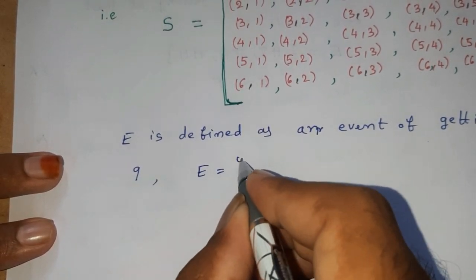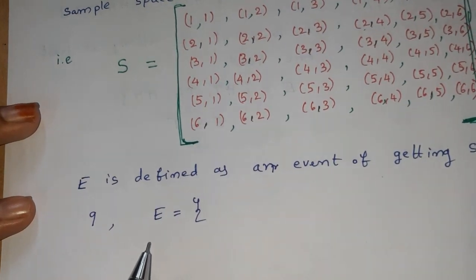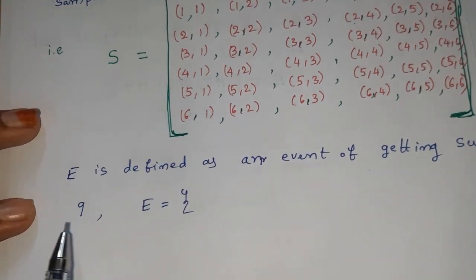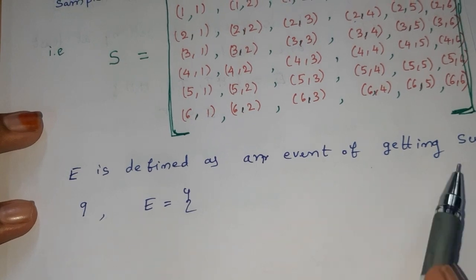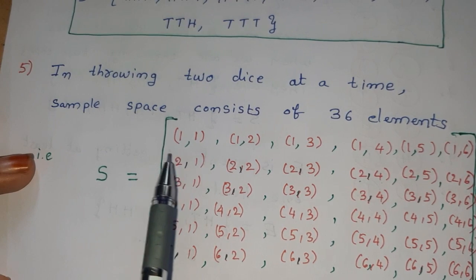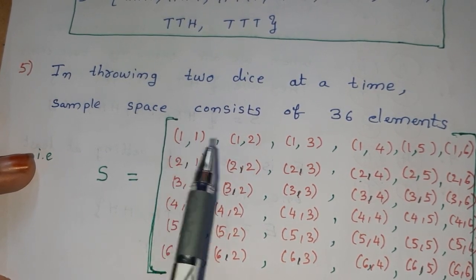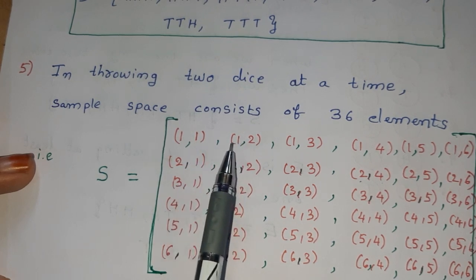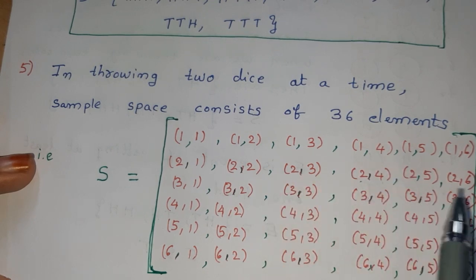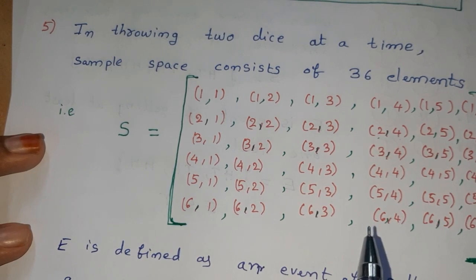Then what are the possible outcomes that are the elements of E? Sum here means the sum on the faces. For the first outcome, the sum of these two elements is 2: 1 plus 1 is 2. This is not a favorable case. 1 plus 2 is 3, also not a favorable case. In this way we can check. We must get sum 9.